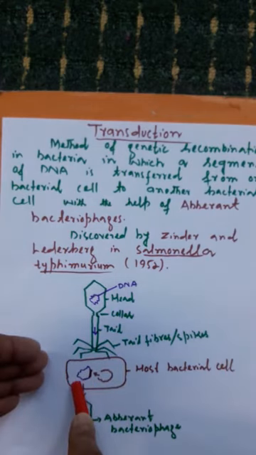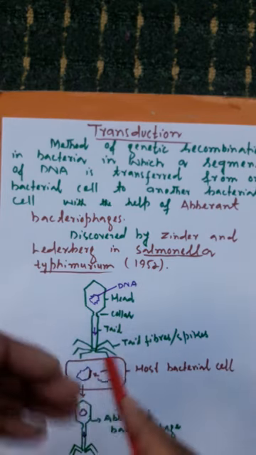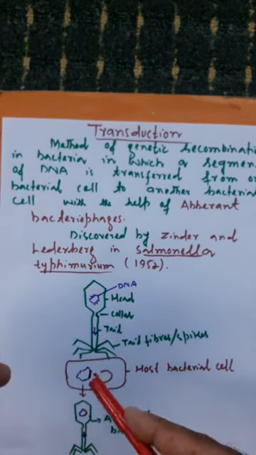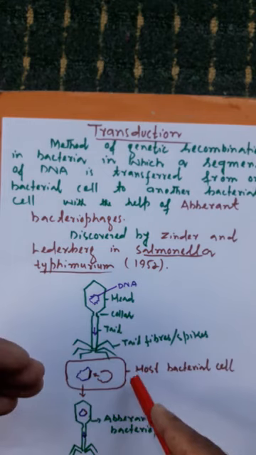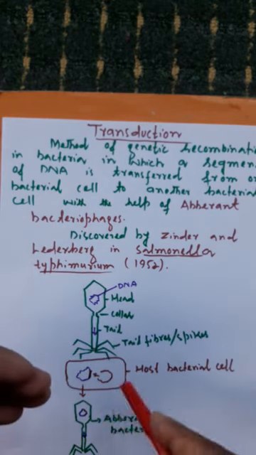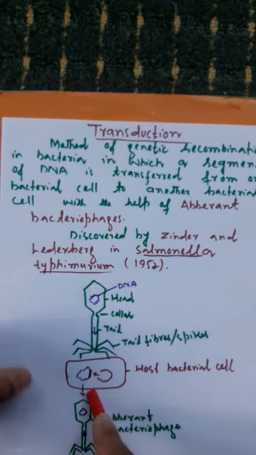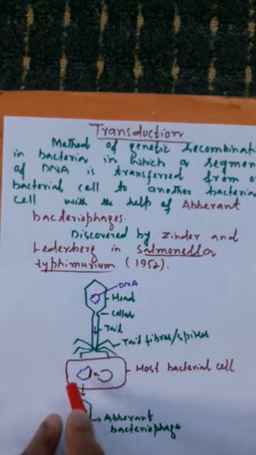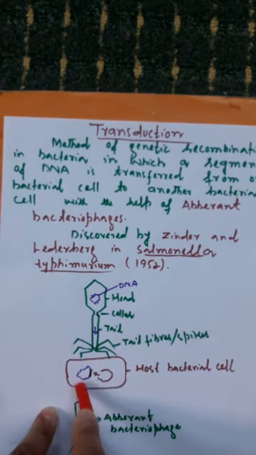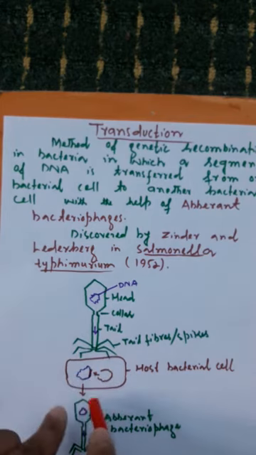After the attachment, this bacteriophage penetrates its DNA inside the bacterial cell, and this viral DNA replicates to form hundreds of copies by using the energy and enzyme machinery of the host bacterial cell. When hundreds of copies of bacteriophage DNA are formed, each bacteriophage DNA gets assembled.